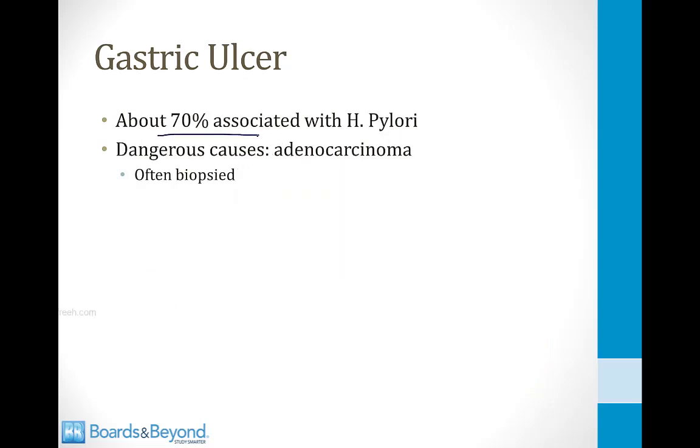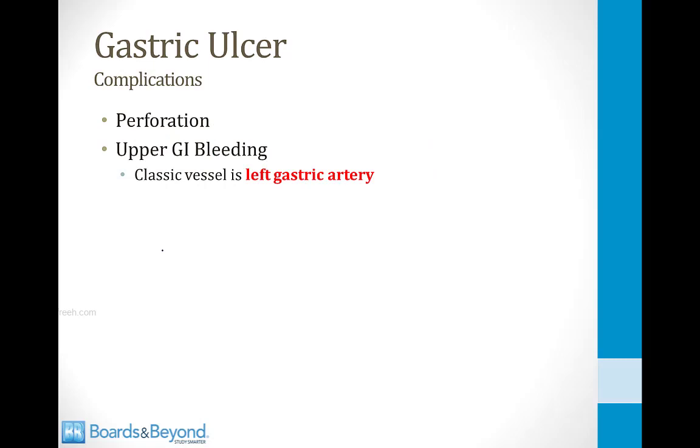About 70% of gastric ulcers are associated with chronic H. pylori infection. This is different from duodenal ulcers, where it's nearly 100%. And the dangerous cause of a gastric ulcer is stomach cancer or adenocarcinoma. And for this reason, when you see an ulcer in the stomach, they are often biopsied and sent to the pathology lab. And the reason is because you want to exclude adenocarcinoma, since that is a possible cause of a gastric ulcer.